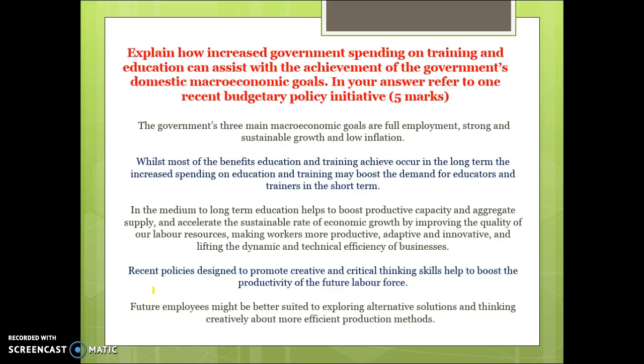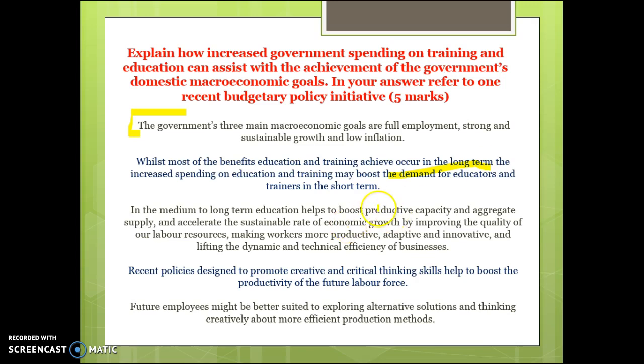Explain how increased government spending on training and education can assist with the domestic macroeconomic goals. Okay, I'm going to go through this relatively quickly because it's a bit similar. Define the 3 macroeconomic goals. Benefits include that in the short term there's more demand for educators and trainers, so that could boost employment and growth in the short term.